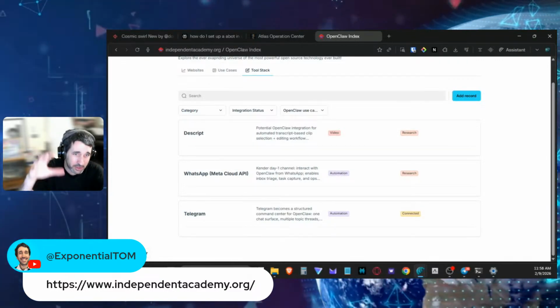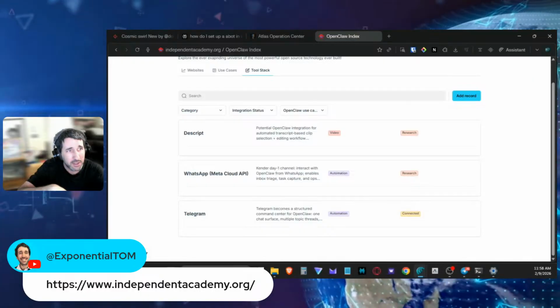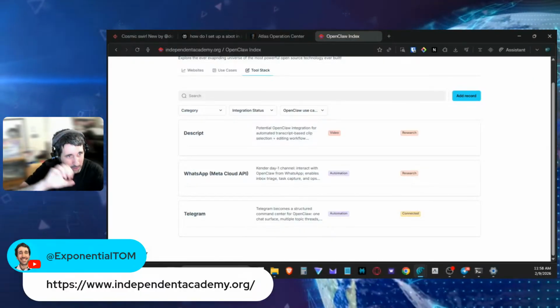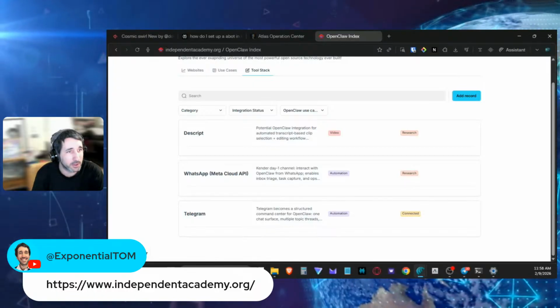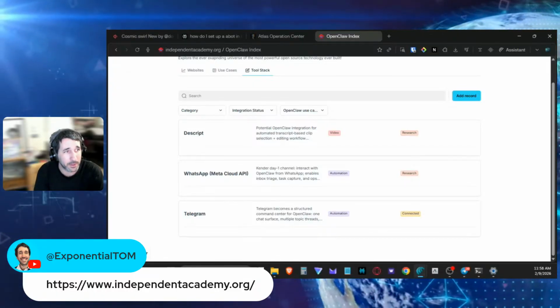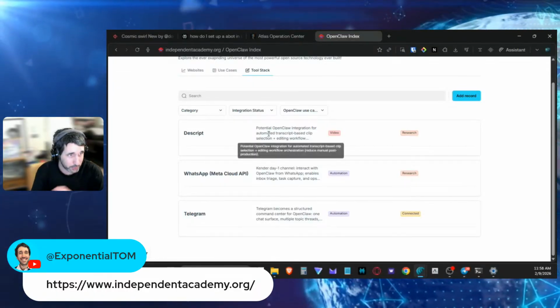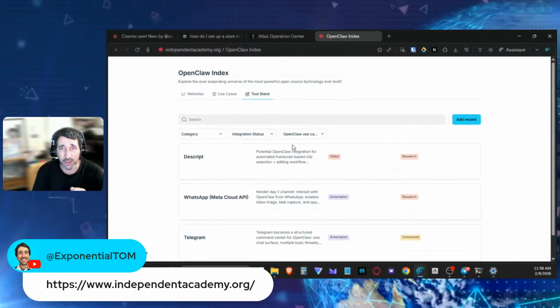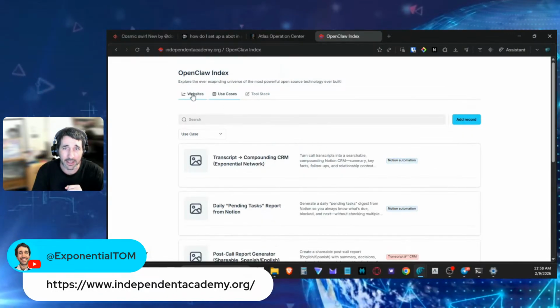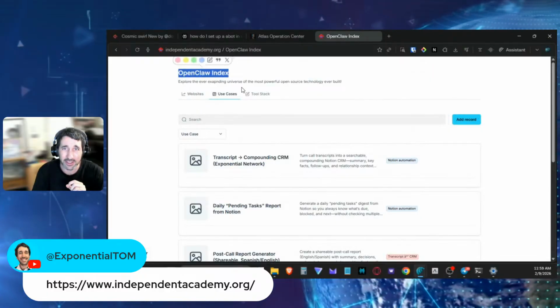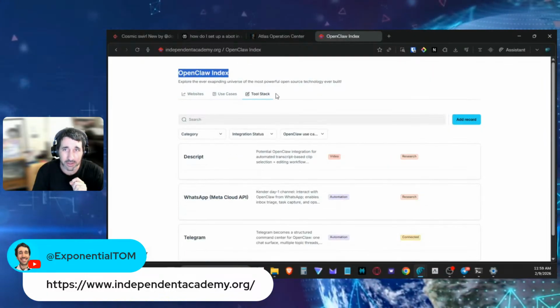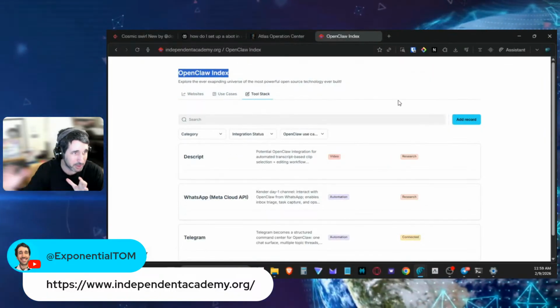Anyway, if you have any questions, just put it in the comments, and then I know on what specific topics I should focus more on in the future. And if you're doing anything with OpenClaw, I would love it for you to share a link or something. So then if it's good, I can add it to what I'm building here, which is this OpenClaw index for websites, use cases, tool stacks, and I want to add more things as we go along.